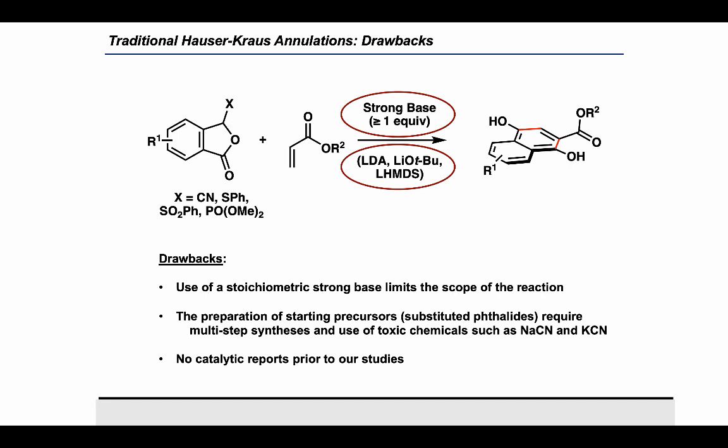Another drawback of this reaction is that for the synthesis of starting materials like substituted phthalides, you need to use toxic reagents such as potassium cyanide, sodium cyanide and some sulfur-based reagents. So clearly this reaction is not suitable for large scale synthesis. And finally, there are no catalytic reports available prior to our study, although this reaction has been known for more than 40 years, which gave us a good opportunity to work on this project.